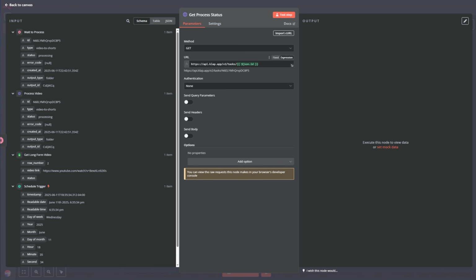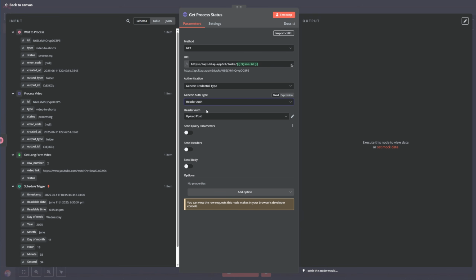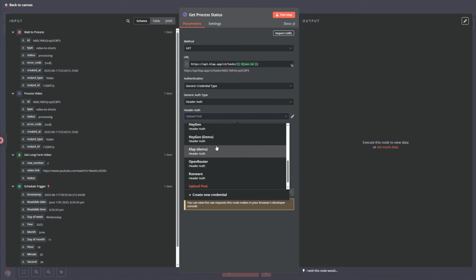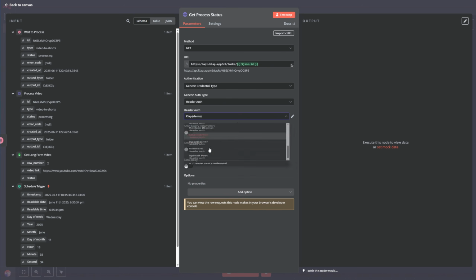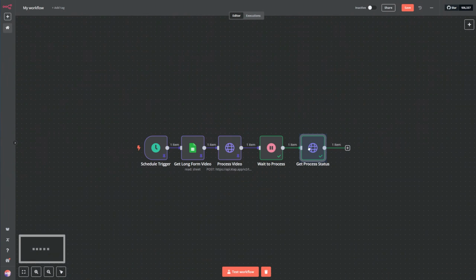And that's it. Now, we have to make sure to add the authentication. So let's generate credential type, then header auth, and then select clap. Okay, here it is. And that's it. With the JSON ID, I get the process status. And it's still processing. That's great. Because we're going to add a wait node.